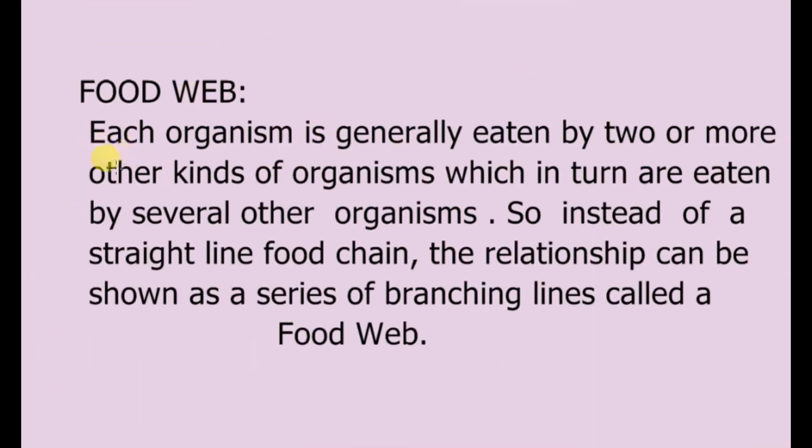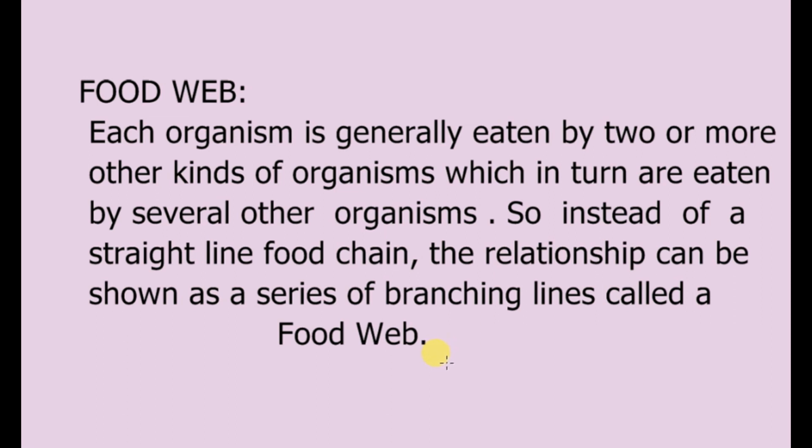So, what is food web? Each organism is generally eaten by two or more other kinds of organisms, which in turn are eaten by several other organisms. So, instead of a straight line food chain, the relationship can be known as a series of branching lines called a food web. So, food web is always a network of various food chains.